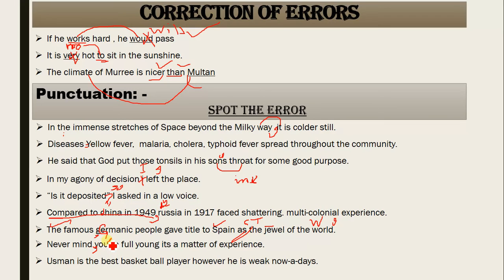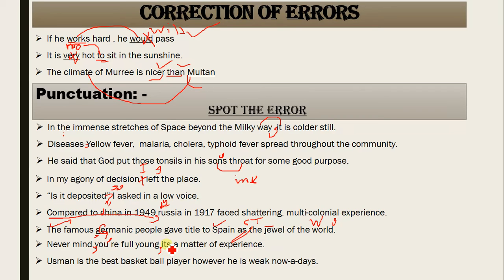Contraction is there. The contraction, you know, is the short form of verbs. What is missing here? You need to go for contraction. You are full young. You are full young. Never mind, you are full young, comma. It's a matter of experience. It's, you have already done.